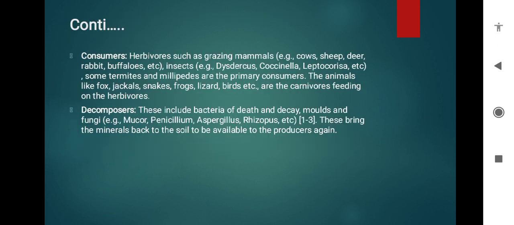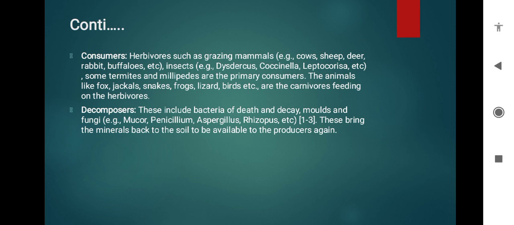And here we continue on the functions. There are the consumers. Herbivores such as grazing mammals, cows, sheep, deer, rabbits, and buffaloes, etc. Insects, grasshoppers, and others, and some termites and millipedes are the primary consumers. Animals like frogs, jackals, snakes, lizards, birds, etc., are the carnivores feeding on the herbivores.